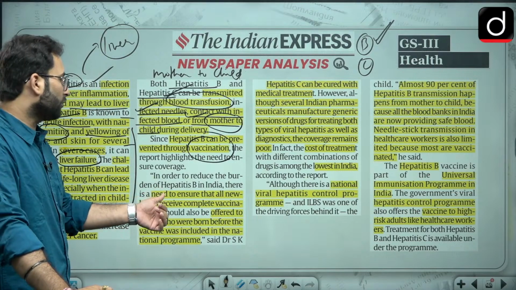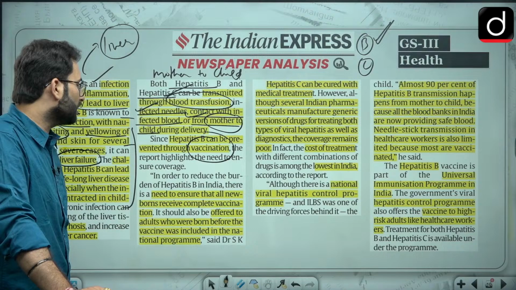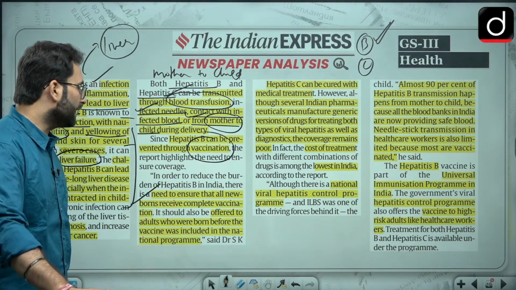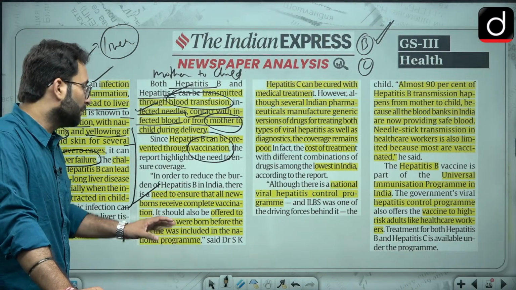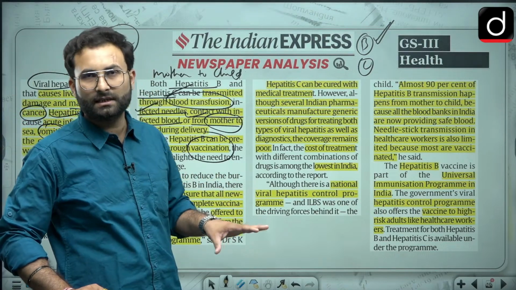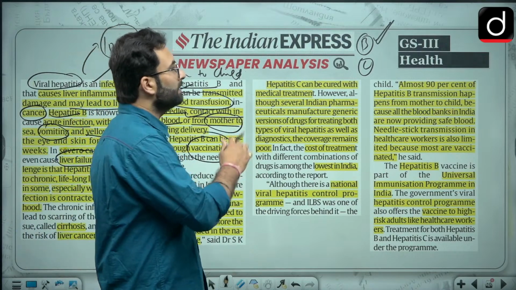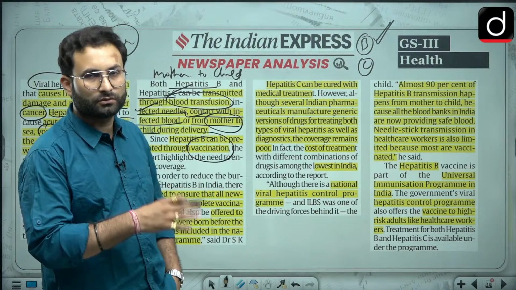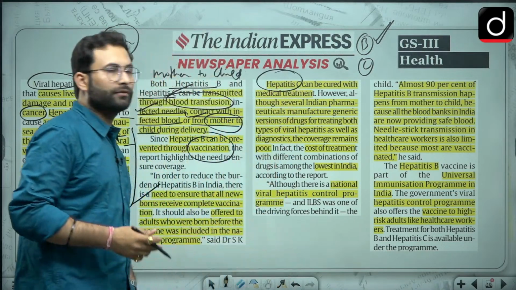And when we are talking about reducing the cases, there is a need to ensure that all newborns receive the complete vaccination, and it should be offered to adults who were born before the vaccination was included in the program. So for the newborns there should be a vaccination. We have the Indradhanush Mission, so please remember that. And those who did not have the vaccine when they were born should also be given a vaccine. When we are talking about hepatitis C, that can also be cured with a medical treatment.